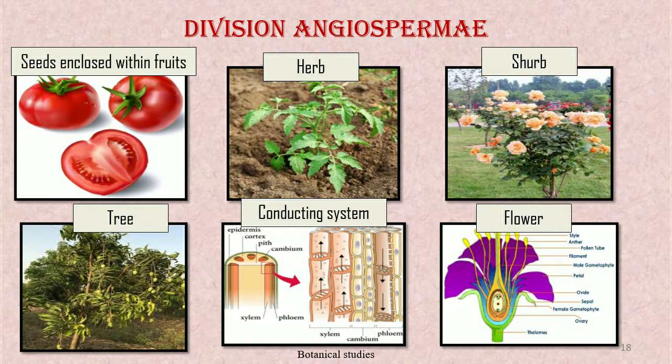The plant body shows distinct conductive tissue. Xylem shows presence of vessels and phloem shows companion cells. Reproductive structure is a flower. Flower consists of essential and non-essential whorls.